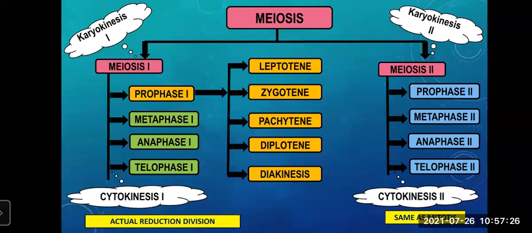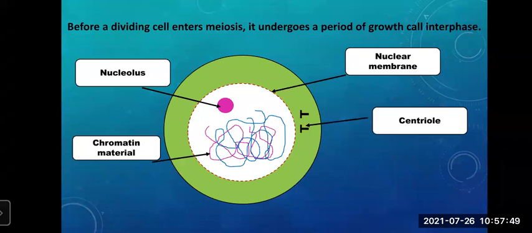Now students, you can take a screenshot of this table, this concept map, so that it will be easier for you to revise. If you are very well aware of these stages, then meiosis will be very easy to study and understand. Next, we will move on to the further stages. We are going to study all those stages in detail.